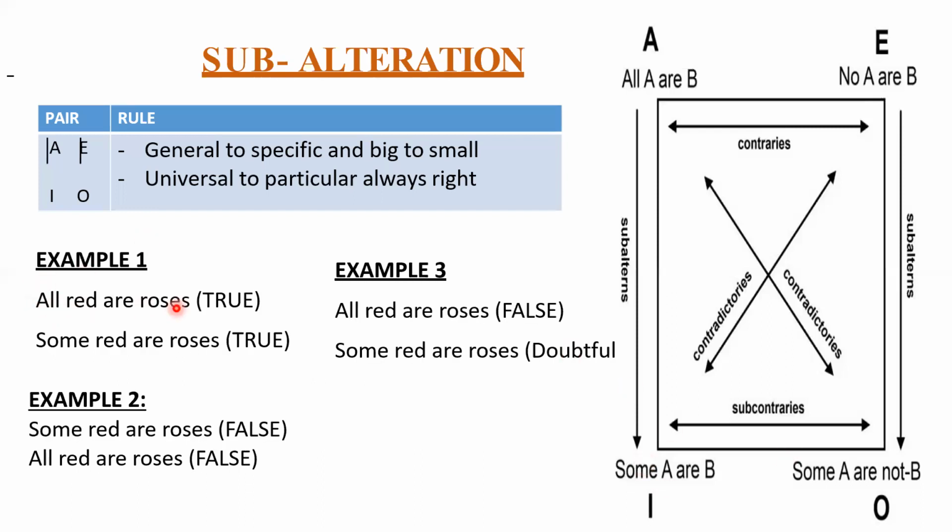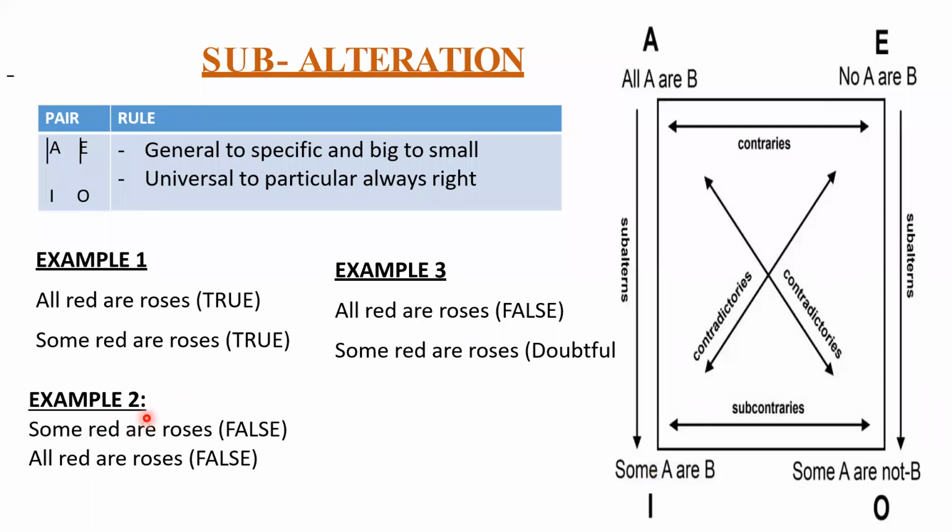See here, all red are roses. In the option, some red are roses. So some means downside. If this is true, obviously this should be true. All the buildings belong to me, so even the flat where I'm living also belongs to me. It should be true.